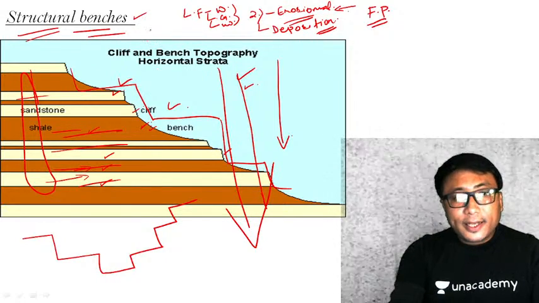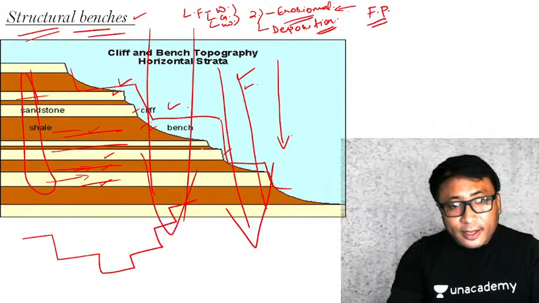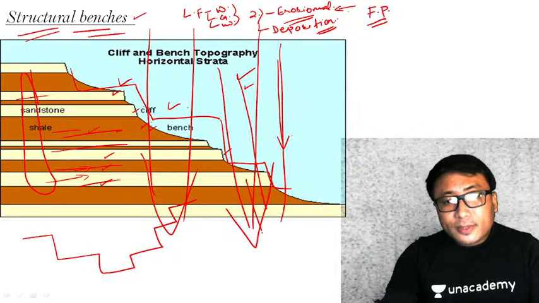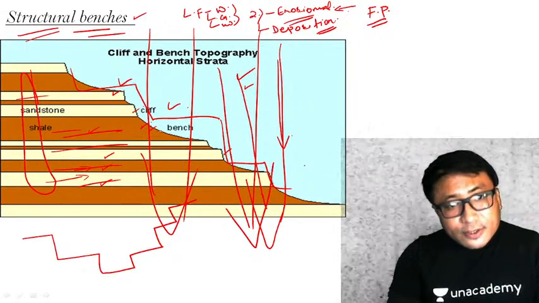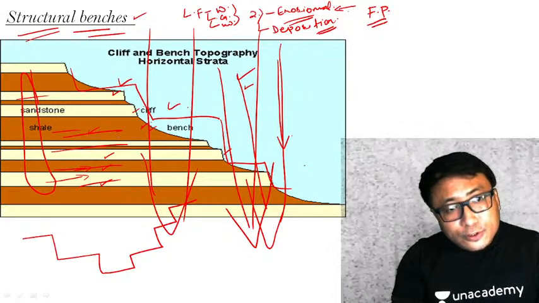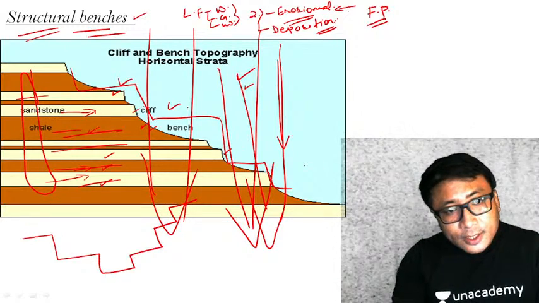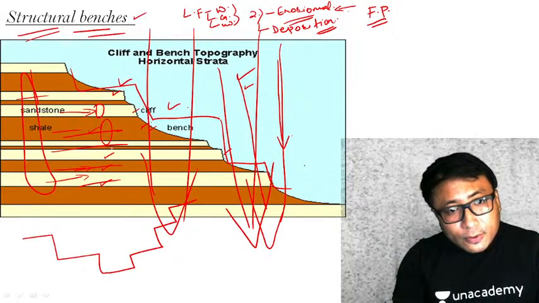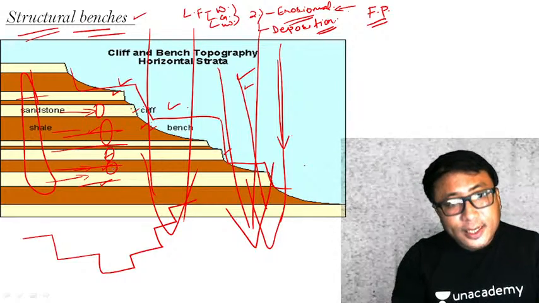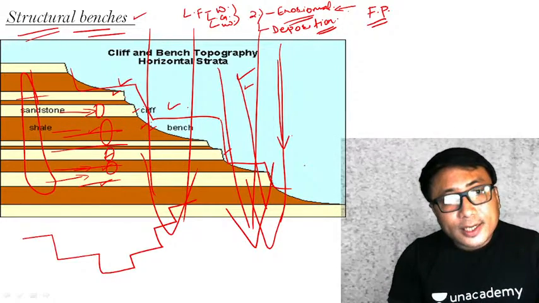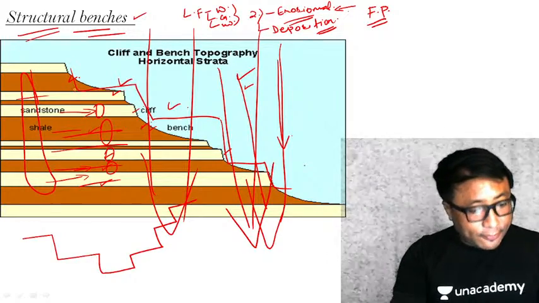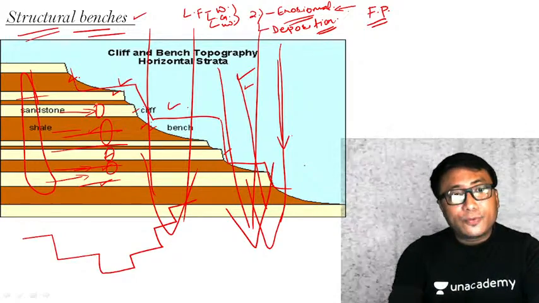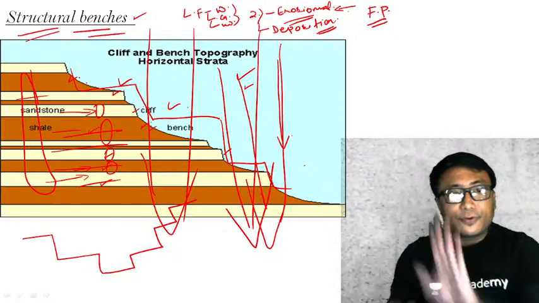You see here a river is flowing like this. When the underlying rock over which a river is flowing is oriented horizontally like this, one hard rock, one soft rock, one hard rock, one soft rock, the harder rock is eroded less as compared to the softer rock. Therefore, the final structure will be this. This is a cross-sectional view of the river.